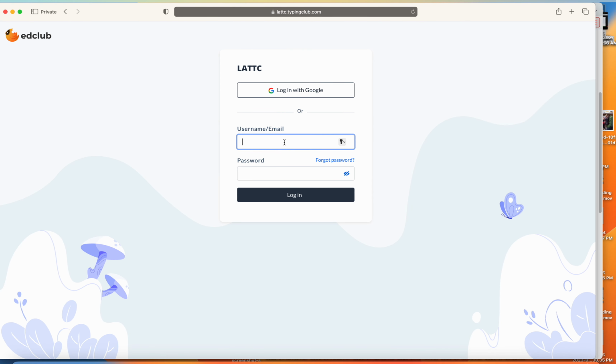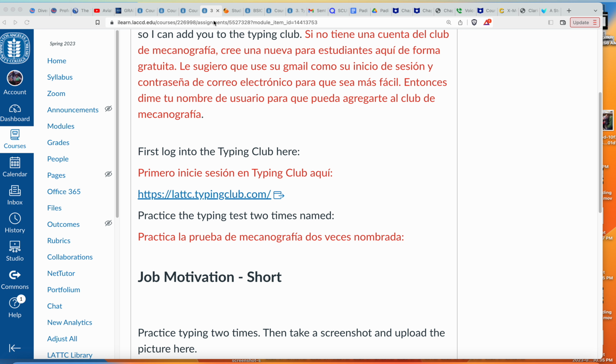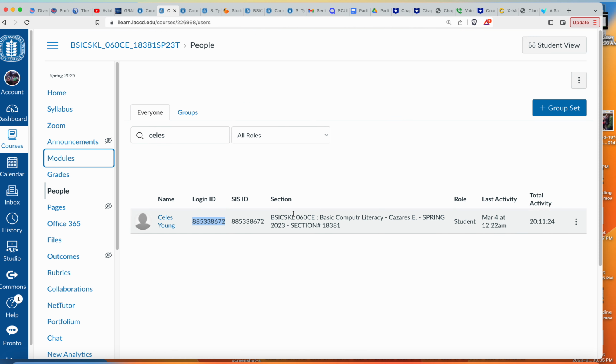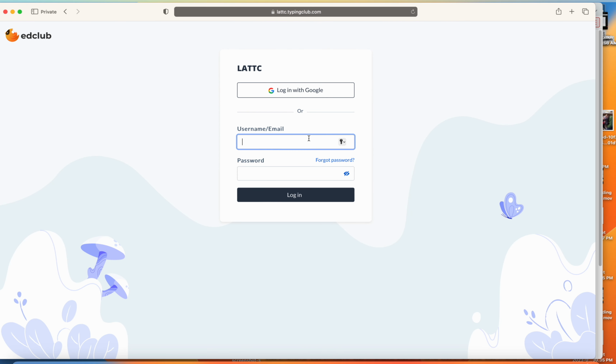Over here on username, you're only going to put your student ID number. That's it. I have that right here for you. Here it is, right there. So I put in your ID number right here. You're going to put your student ID number. This is it. There's no password. Ignore that, and click login.